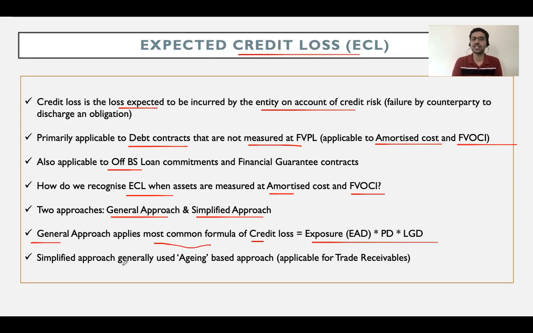The second approach, which is the simplified approach, is nothing but what you would have probably done at basics level, where you calculate an aging-based provision. If the debtor is due from 0 to 30 days, I will recognize a provision of 1%. If the debtor is due from 30 to 90 days, 10%, greater than 90 days, 50%. What you basically used to do in your lower levels, that is actually nothing but the simplified approach. All right, we're going to discuss both of them in further detail now.